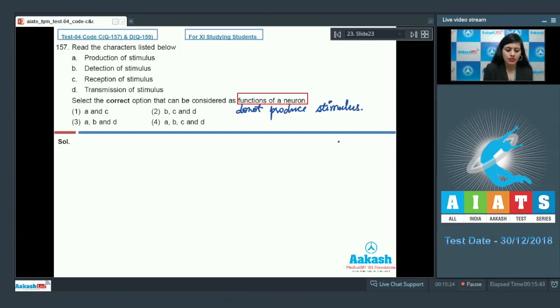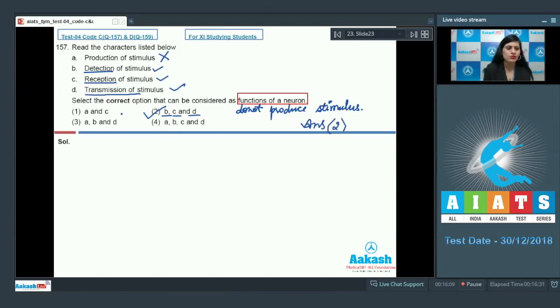But these neurons can detect, receive, or transmit stimulus which is generated externally or internally within the body. So they cannot produce stimulus, but they'll respond to the threshold stimulus which is detected, received, and transmitted through these neurons. So the correct answer for this question is option number 2, that is B, C, and D are the correct options associated with the functions of a neuron.